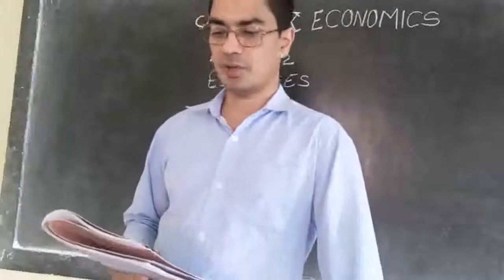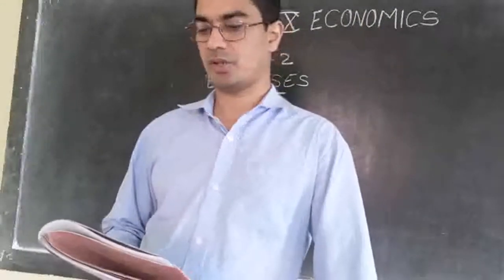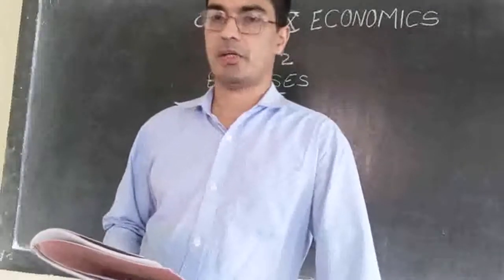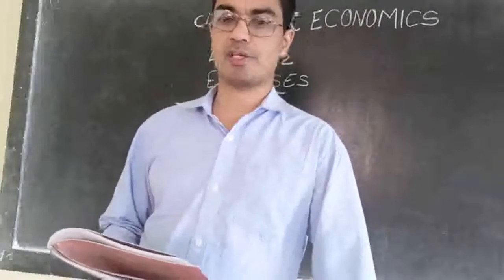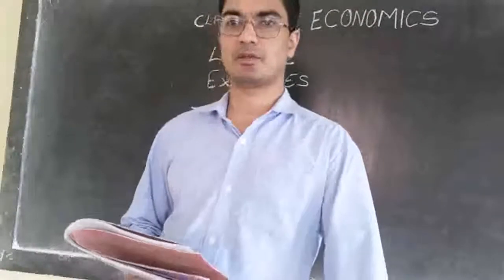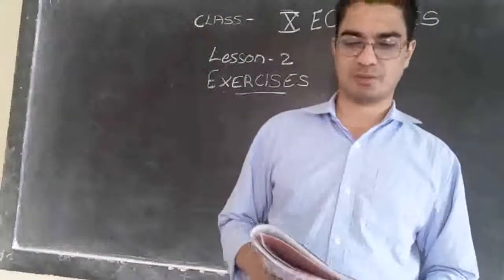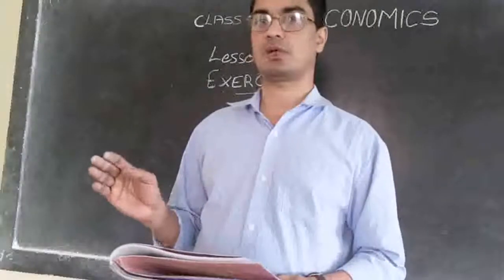So the first one is unirrigated land. The first section is problems faced by the farming sector. These are the 5 problems faced by the farmers, and some possible solutions are also given there.